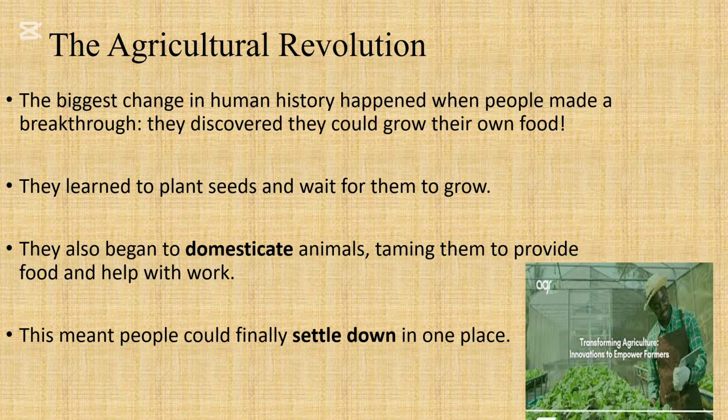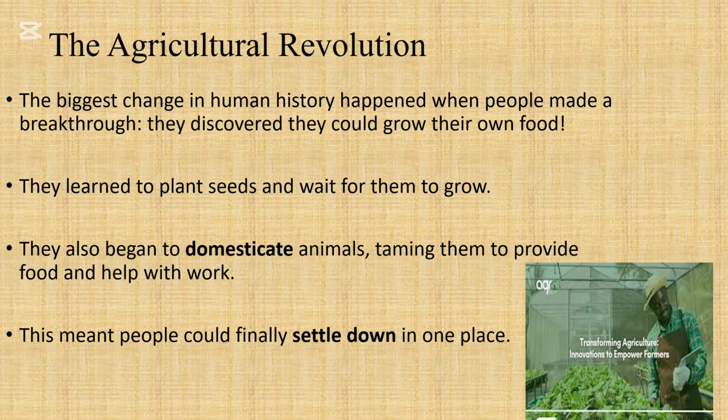Also, because of all of the excess things that they had, let's say they discarded them, they would have noticed that animals would have come and eaten it, and animals would be around them more. The animals wouldn't really run from them, so they didn't have to go and hunt. So they learned that it would be better for them to actually tame the animals. So they domesticated or tamed the animals by feeding them, ensuring that they started to not hunt them or run behind them and chase them away. They started to capture them in some cases, put them in pens, and then they started to domesticate them.